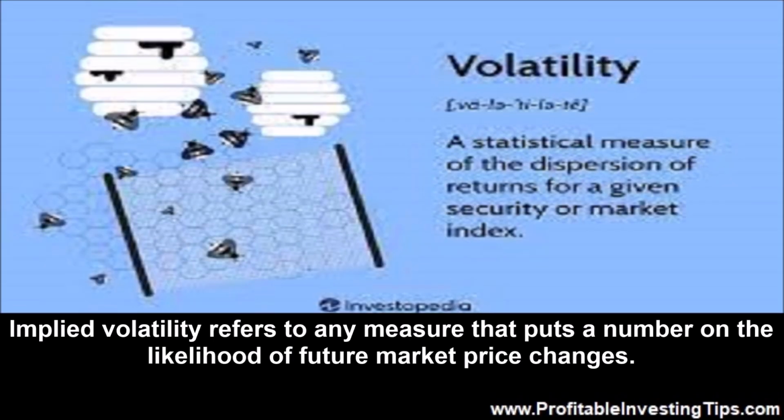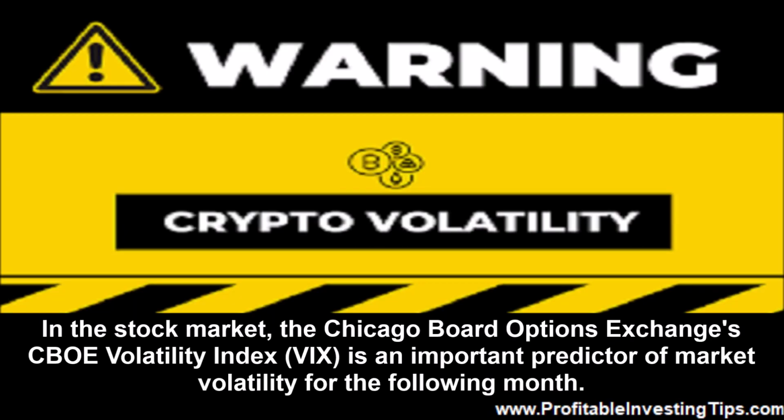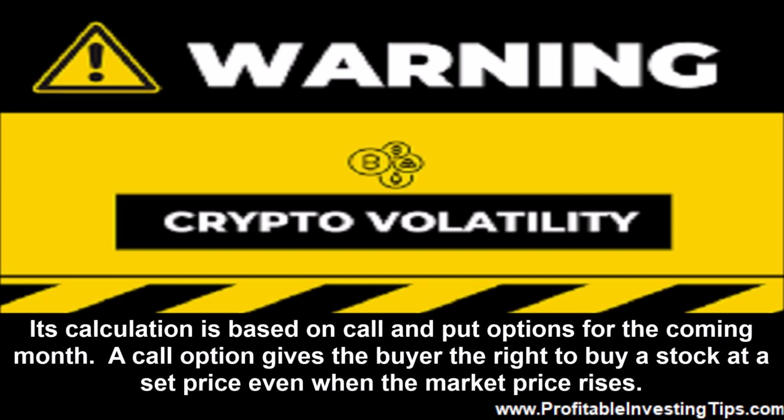What is implied volatility? Implied volatility refers to any measure that puts a number on the likelihood of future market price changes. This is as opposed to historical volatility, which looks back at the prior market activity. In the stock market, the Chicago Board Options Exchange's CBOE Volatility Index, VIX, is an important predictor of market volatility for the following month. Its calculation is based on call and put options for the coming month.